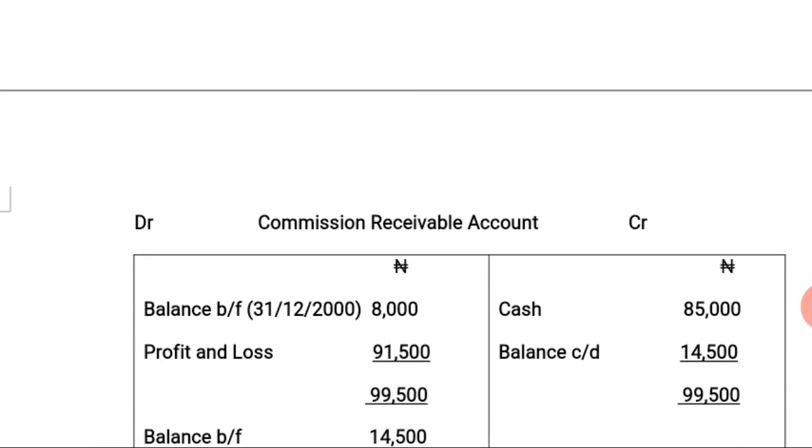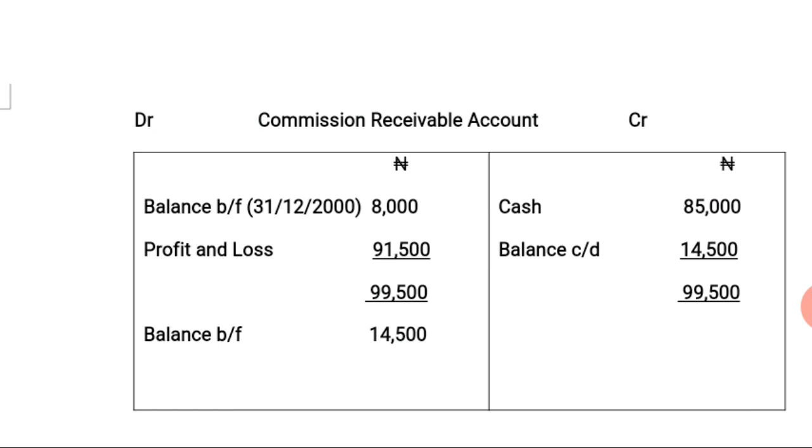Mashood Enterprises, commission receivable account. We have the debit side and the credit side. To start with, on the debit side, you will have the balance brought forward from the last year, that is the accrued income from the last accounting year. So therefore we have balance brought forward 31/12/2000, which is 8,000 naira.